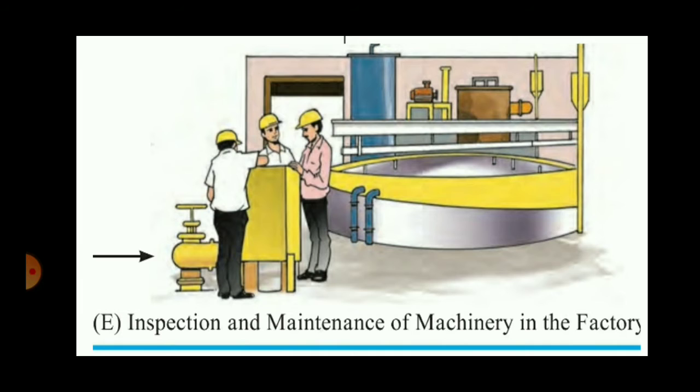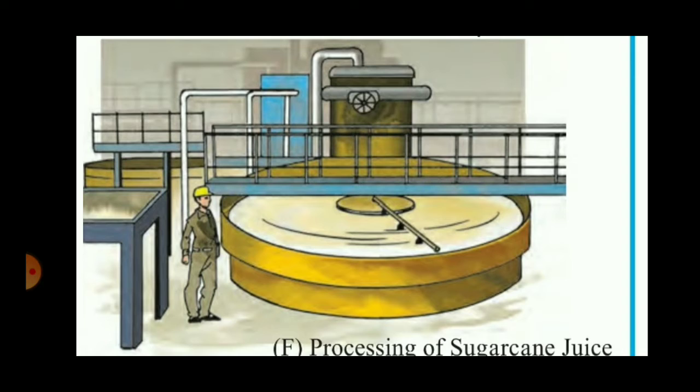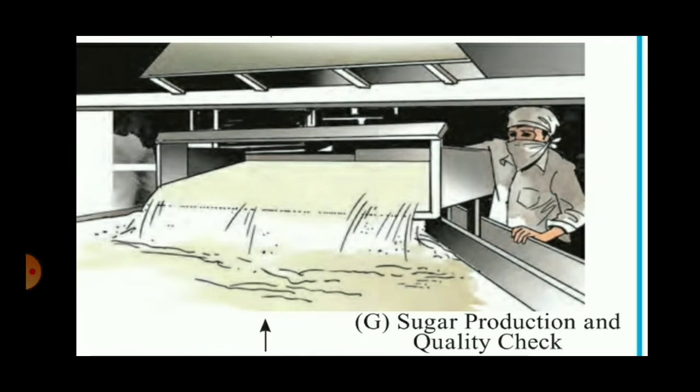Here the experts are shown working on the machineries. Processing of sugarcane juice. This is a secondary occupation. Here the raw material which has come from the primary occupation, that is sugarcane, is converted into sugar. So processing is done. So this is a secondary occupation. Sugar production and quality check. The quality check is done by the expert again. So it's a quaternary occupation, but sugar production only, if you take it, is a secondary occupation. But G as a whole, we will take it as quaternary occupation.